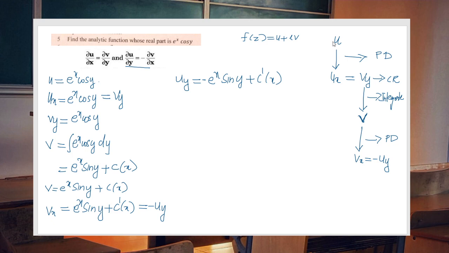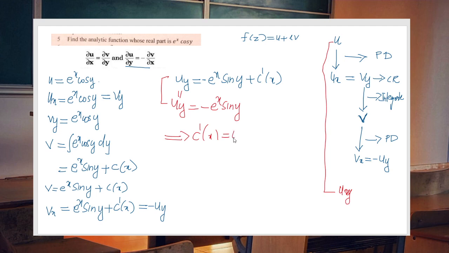Now, from your u already in our hand, find uy. We can find uy from our existing u. From your u, find uy. What you will get? u is right here. It is minus of e raised to x sine y. So we have right now two equations for uy, and equating these two, we can easily say that c dash of x is equal to 0.